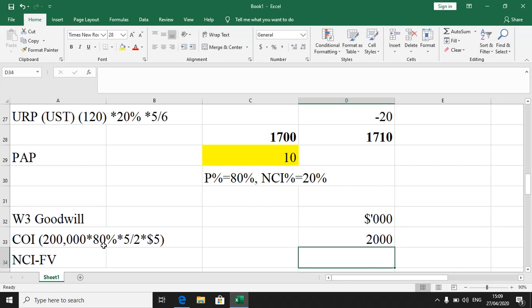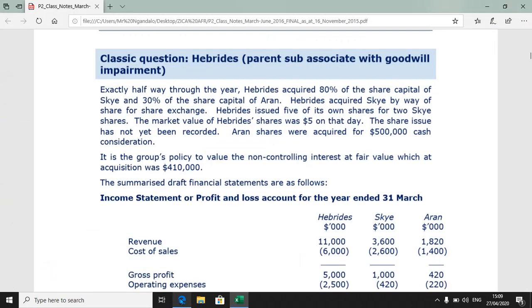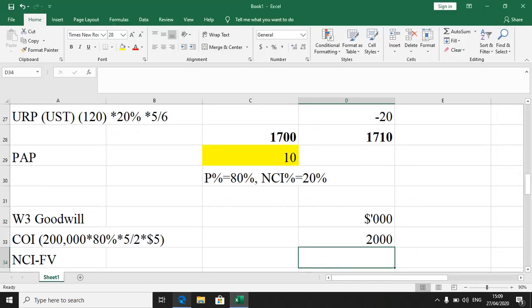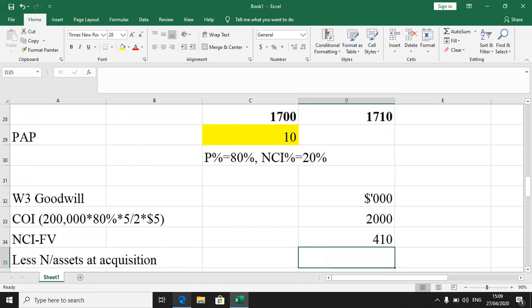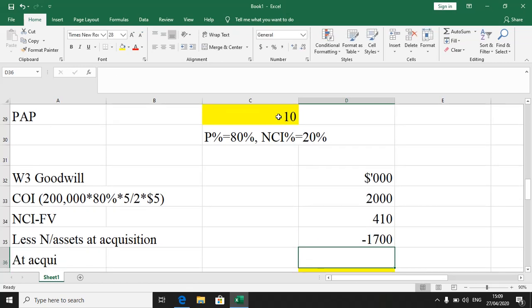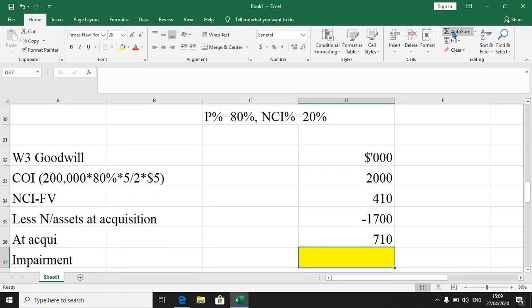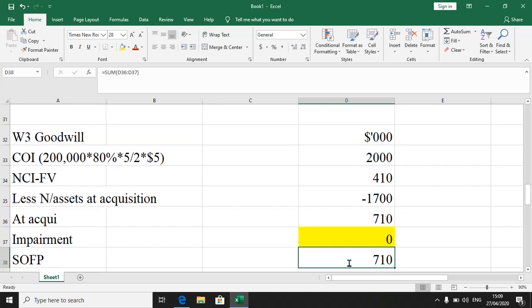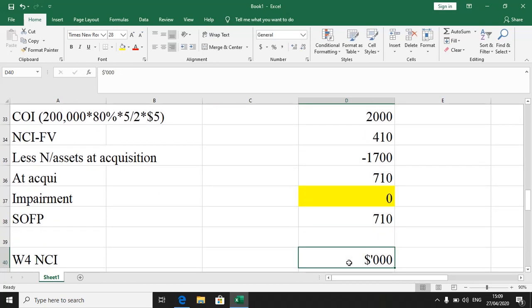All right. We're also told that the NCI was 410. So you get your 410, you push it there. The net assets figure at acquisition is that figure there. When you do your summation, you should be getting a 710. Okay, check for impairment. There was no impairment, and therefore the 710 remains.